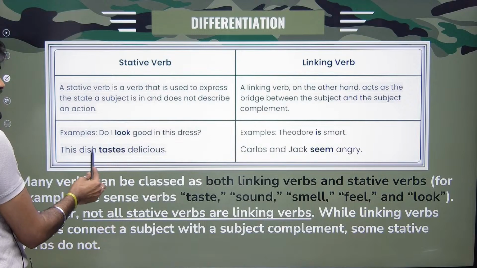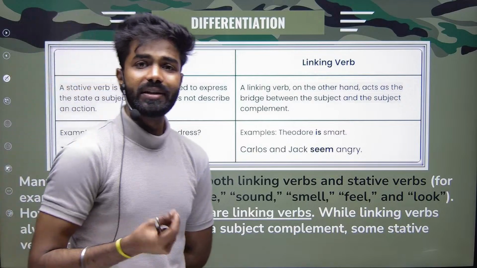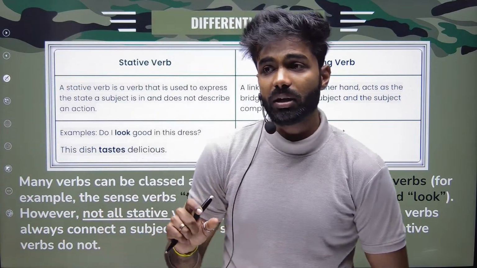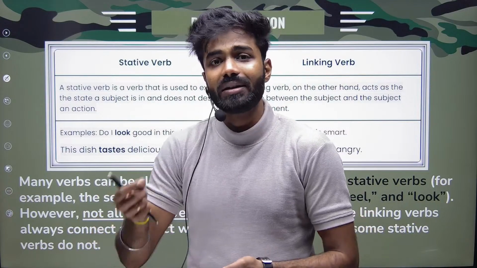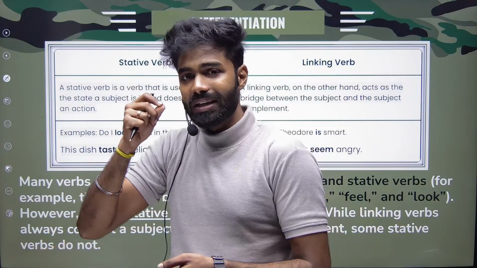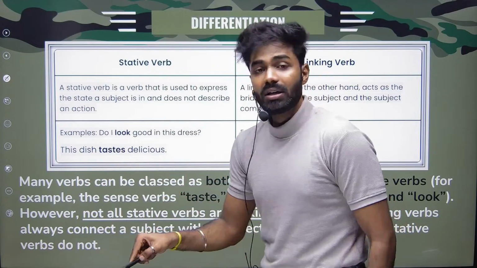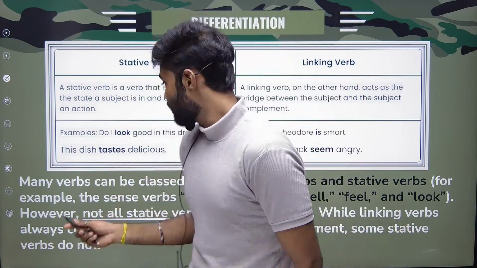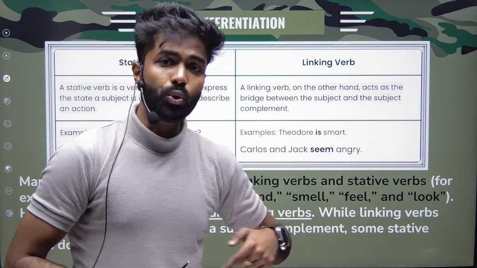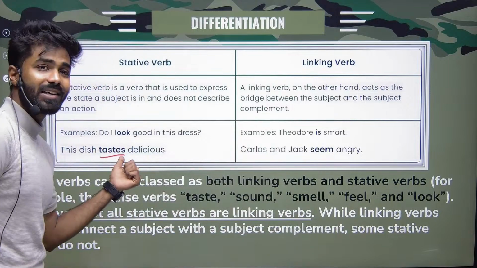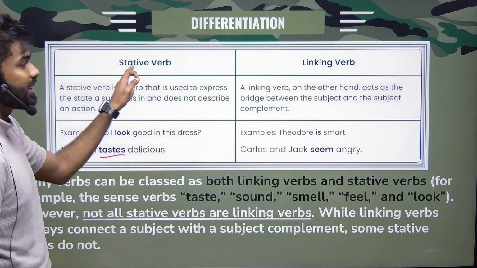For example, the dish tastes delicious. Here, to taste is an action. Tasting a food is an action. But talking about the taste, it is not an action. If I'm saying I am tasting it, I'm taking and then eating it, it is an action. But if I'm saying this dish tastes delicious, meaning the taste, it is not an action, it is a state of being. To eat, to taste is an action, but here taste is not an action. So anything which is not talking about an action, we call a stative verb.